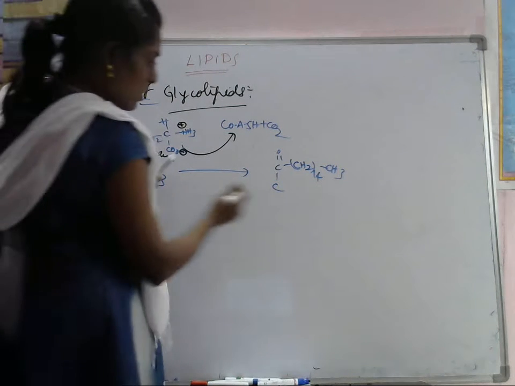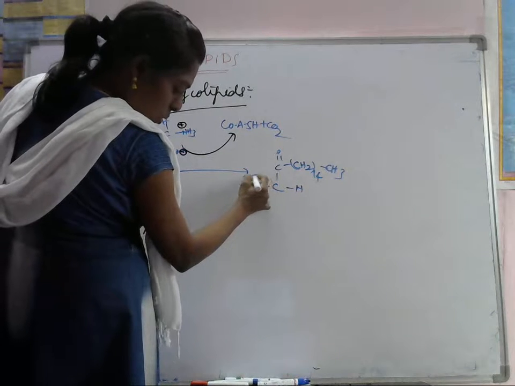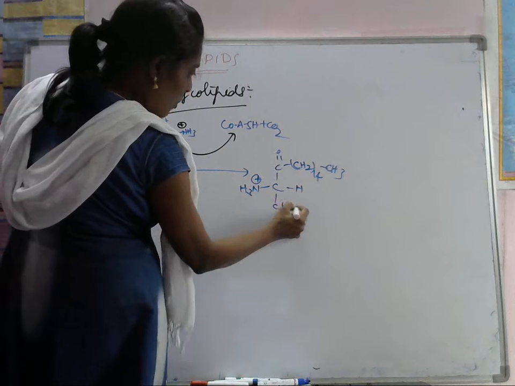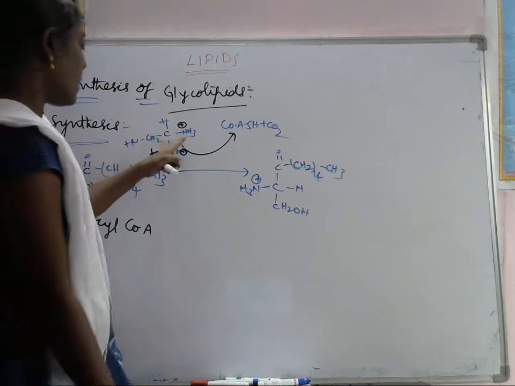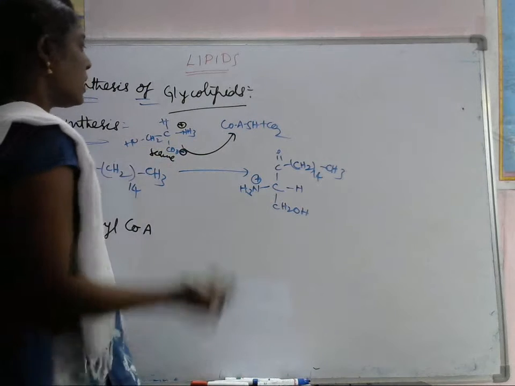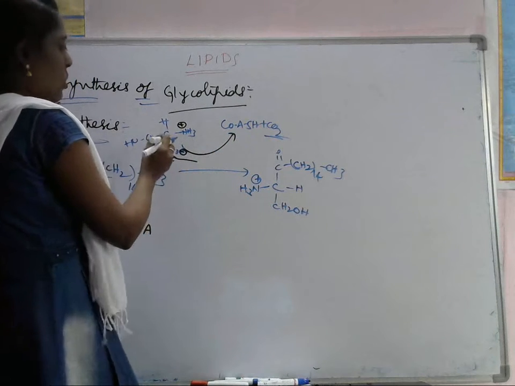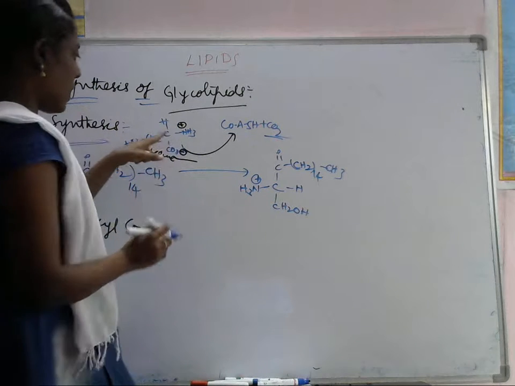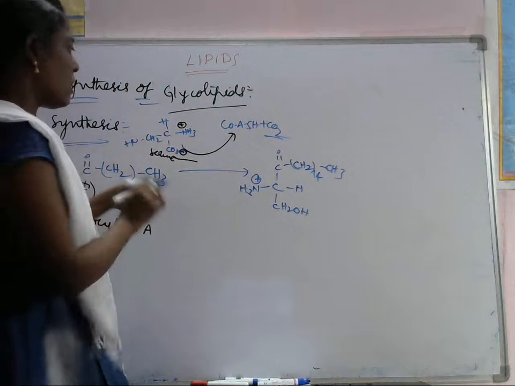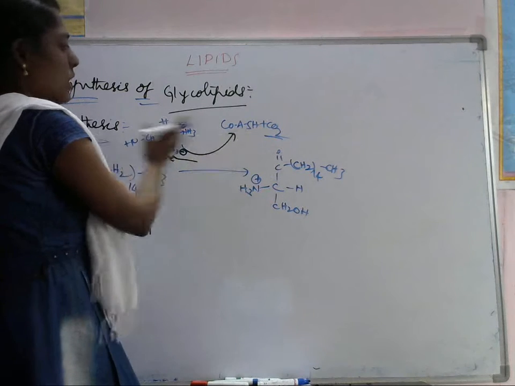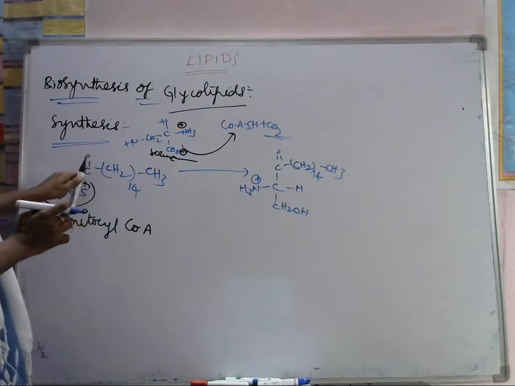CH is there, on another side an NH3 plus group, CH2OH. Only decarboxylation, meaning it removes the CO2. So it adds this group, CH2OH and NH3. There is no COOH. So this carbon is attached to this carbonyl oxygen.